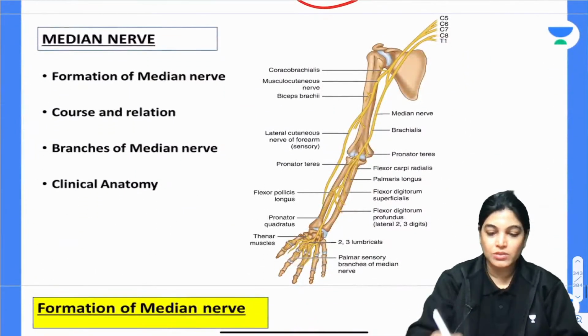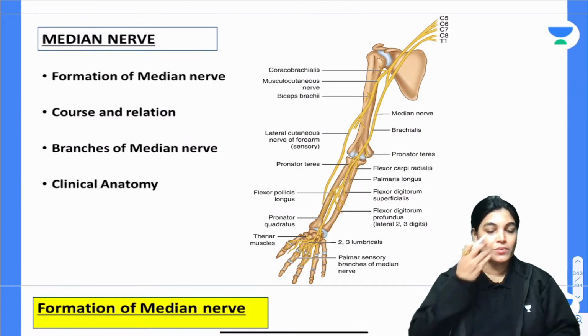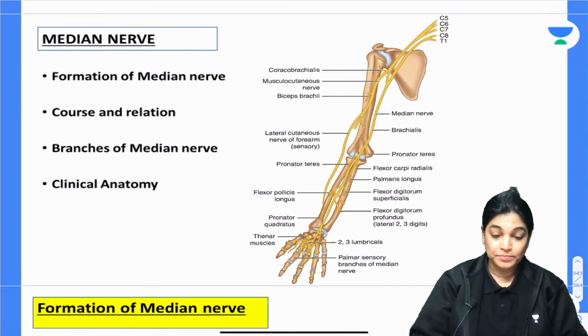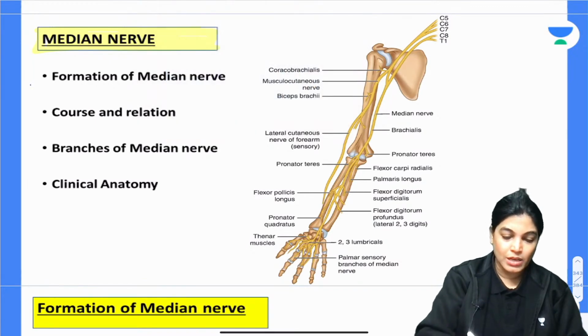My dear aspirants, I would also like to start with the topic now, that is the median nerve. So we have already covered up the ulnar nerve. Now this is the topic of median nerve which I want to cover today. So we will study in detail about the median nerve, and then I will also have the MCQs at the end of the session. So let's talk about the topics.